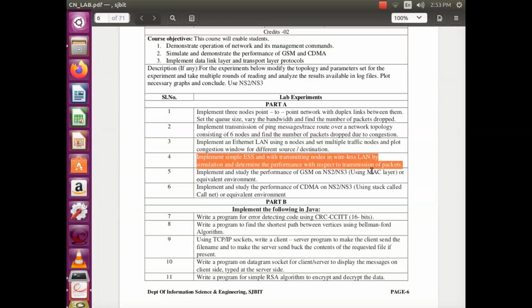Secondly, in this program we are going to study wireless LAN. We can have wired LAN and wireless LAN. Wireless LAN means we do not have a physical communication channel between the nodes which exist in the network.